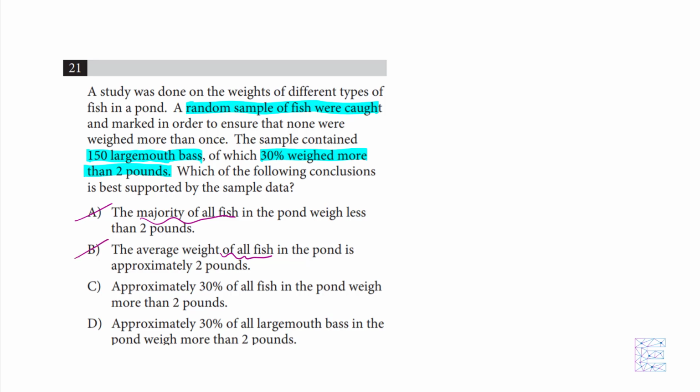C: approximately 30% of all fish in the pond weigh more than 2 pounds. So this is more like it, approximately, because it's just giving us a best educated guess. However, we don't know anything about all fish, so C cannot be it. It's got to be D. Approximately 30% of all largemouth bass in the pond weigh more than 2 pounds. This has to be it.